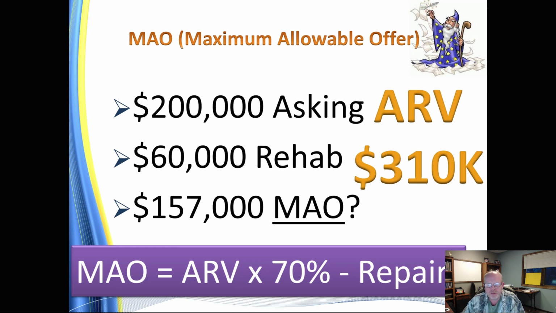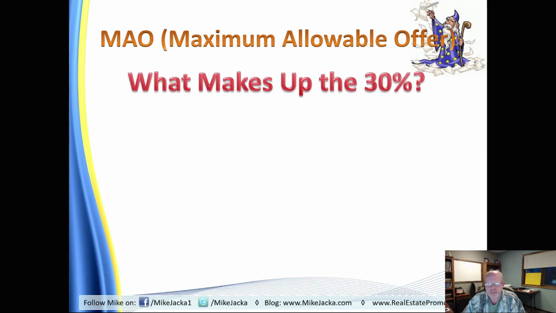Okay, now that you understand the formula, what breaks that down? Let's give you a little bit simplified version, because what people really want to know is that 70%, there's a 30% difference there from the ARV. What is that all about? What makes up that 30% difference? Well, first of all, when you buy a property, you're going to have about 2% in buying costs. And then while you're doing the renovation, you're going to have typically about 3 to 4% in holding costs. That's going to be your payments on the interest on a loan, like a hard money or private lender type of loan, utilities, insurance, all those costs that you're going to have to pay no matter what while you're holding on to the property.